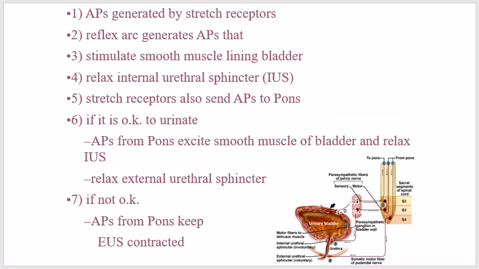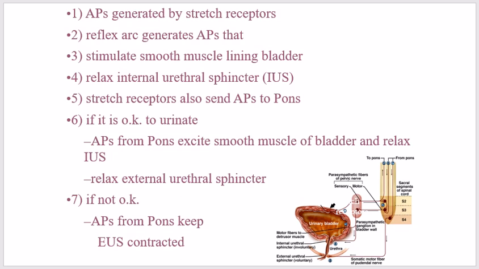The action potentials are generated by the stretch receptors in the reflex arc, which stimulates the smooth muscle lining.